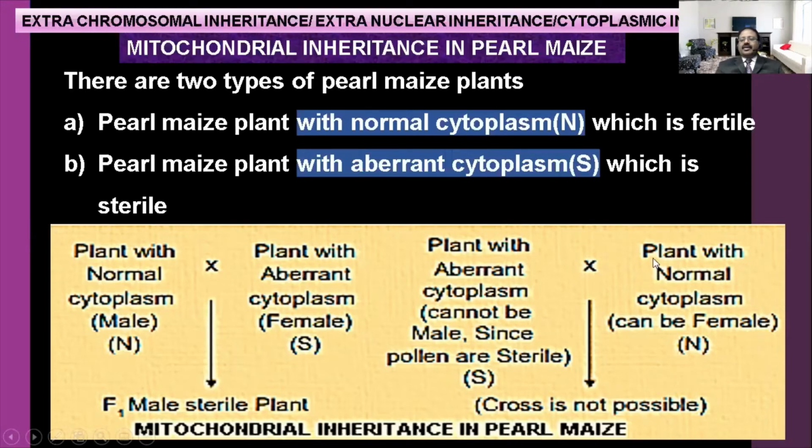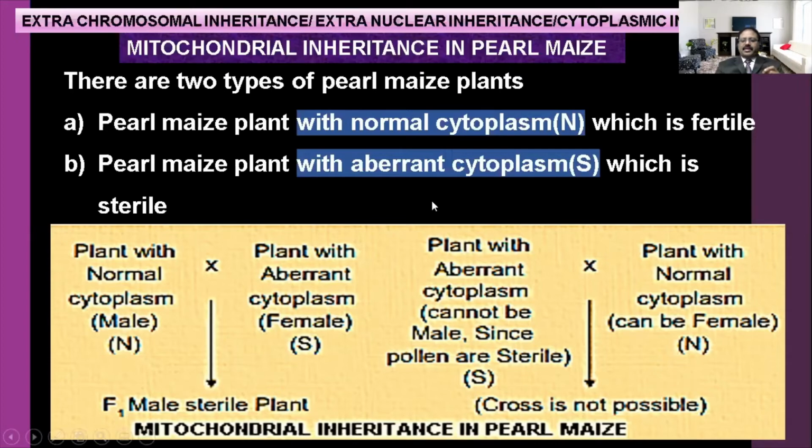It can't produce the pollen, so the cross won't occur. The cross won't occur because no pollen is produced in the sterile male. Clear? Or if it is produced also, it won't fertilize the female egg. Do you understand? Then why does it happen?